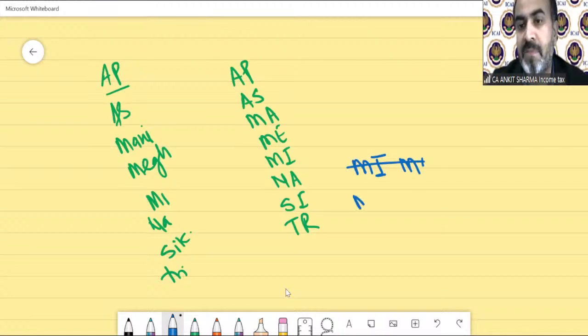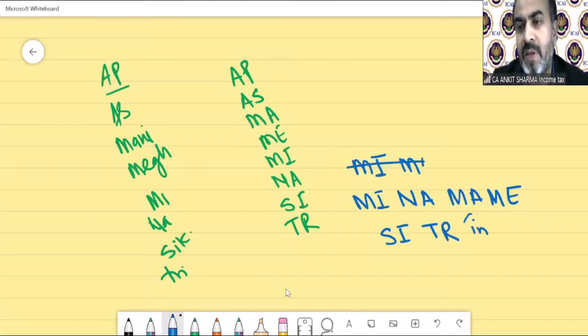ME, SI, TR, in Andhra Pradesh and Assam.